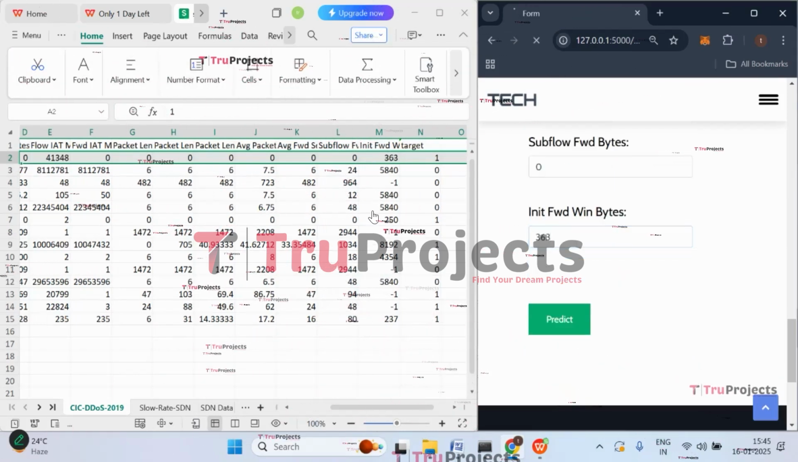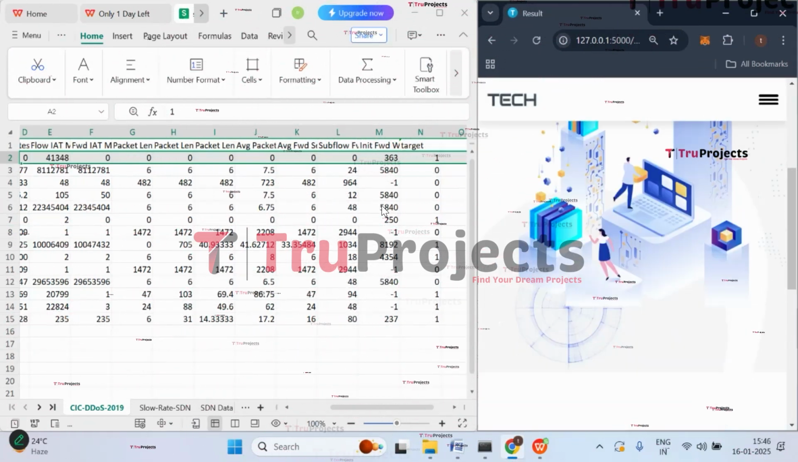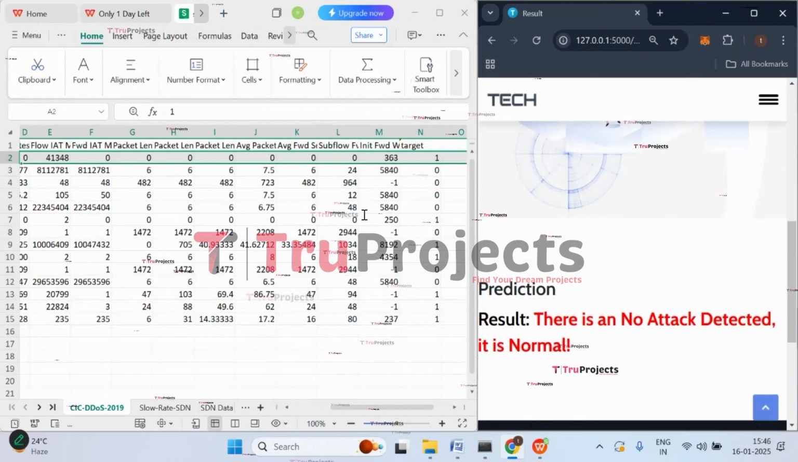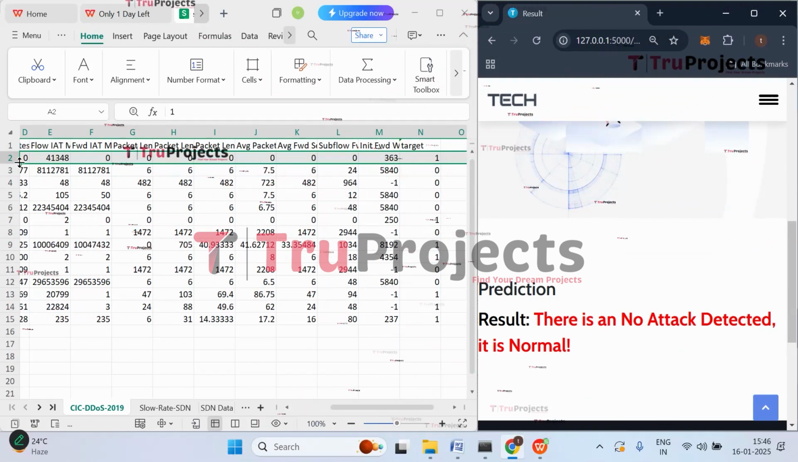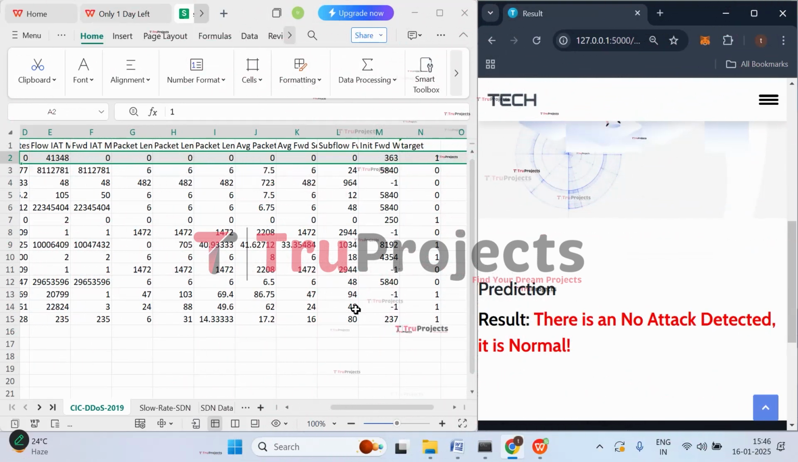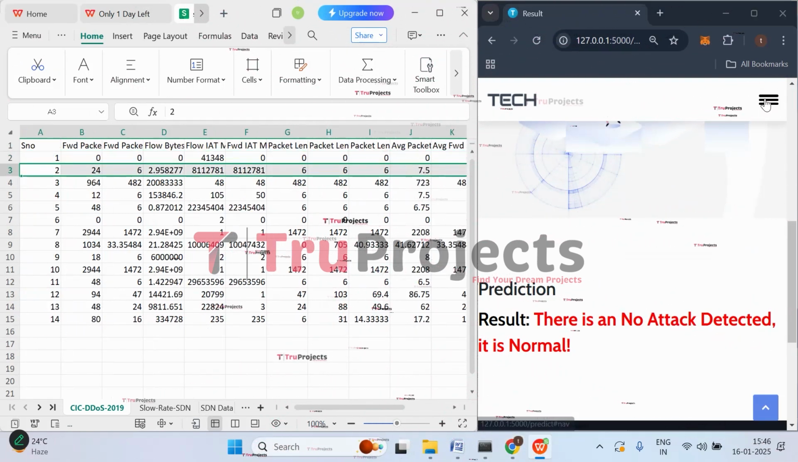Now click on predict. So this given input will be pre-processed at the backend. It will be fed to the trained model. Then we will be getting the prediction. So here we got the prediction that there is no attack detected and it is normal. So this case is normal. So when the data flows in with these values, it means that there is no attack detected in that connection.